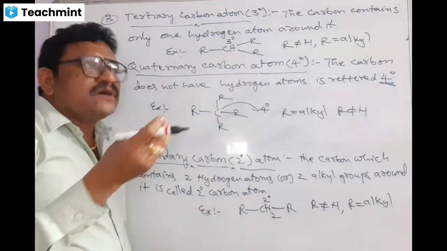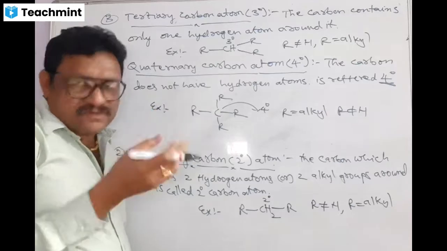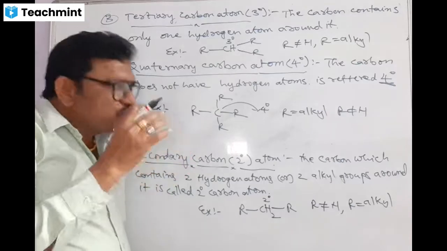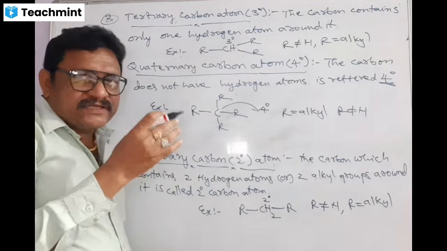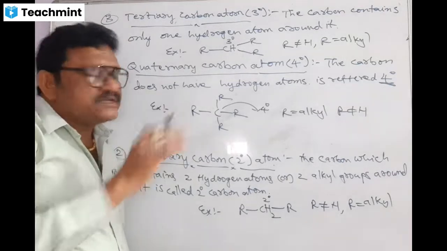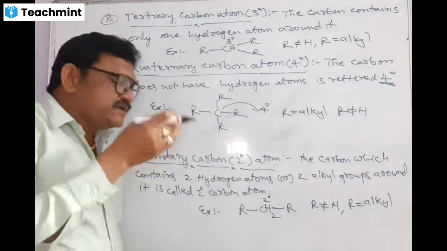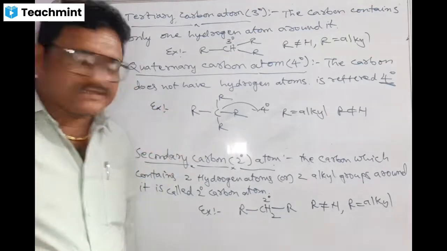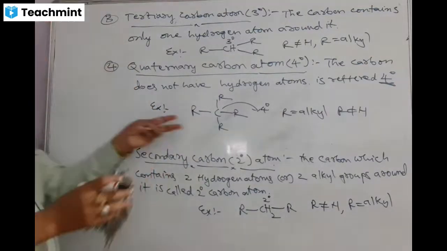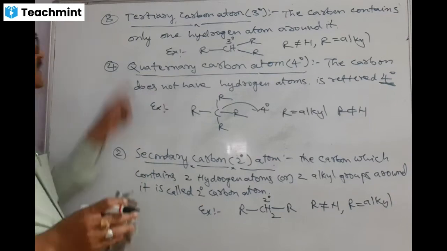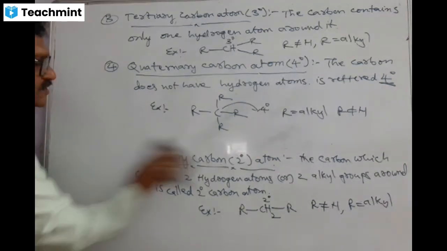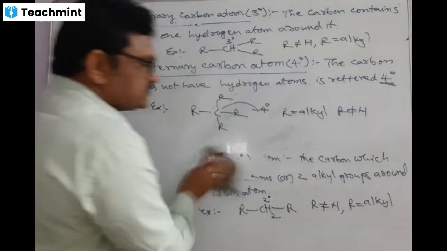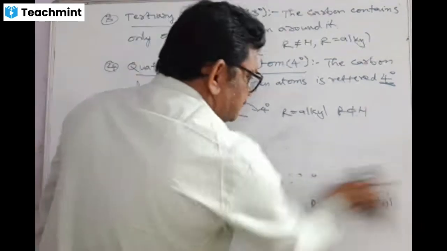I give you 3 or 4 compounds to identify carbon atoms. By that exercise you will definitely get perfection. Please copy down primary, secondary, tertiary, whatever. Now we will do the exercise concerned to this topic.